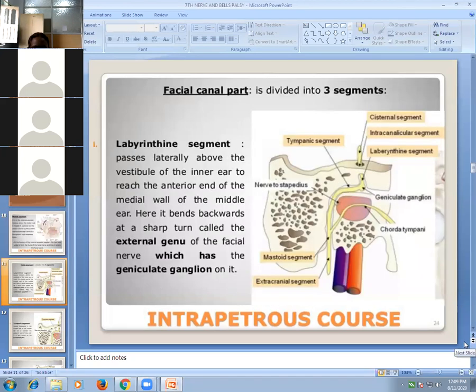Then the labyrinthine segment. It passes laterally above the vestibule of the inner ear to reach the anterior end of the medial wall of the middle ear. Here it bends backwards and forms a sharp turn, which is called the external genu, which also has the geniculate ganglion. So in the ear, the course has a ganglion, that is the geniculate ganglion. This is the labyrinthine segment, after the meatal segment.